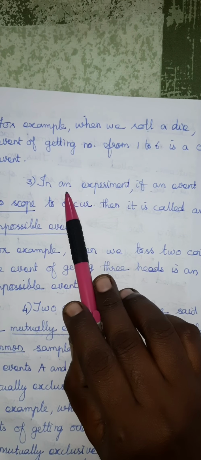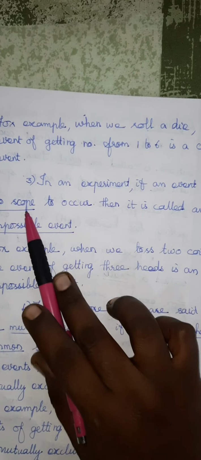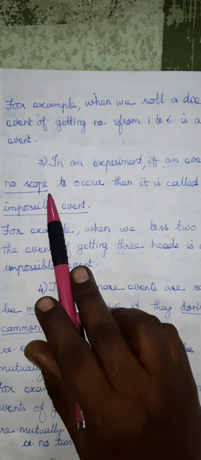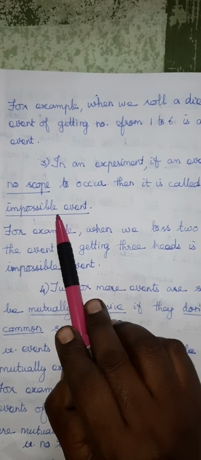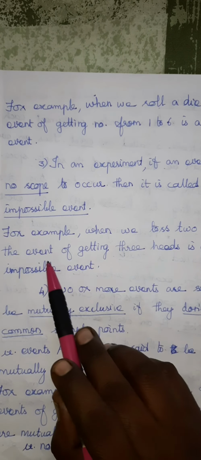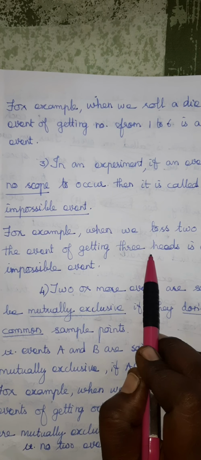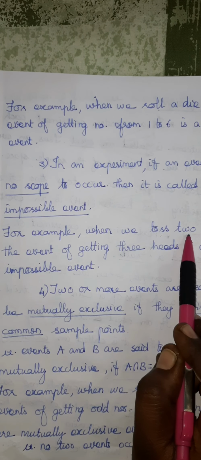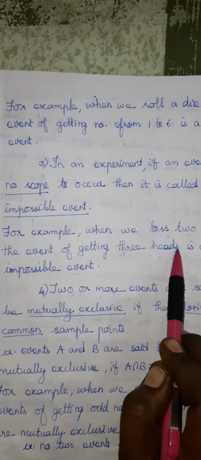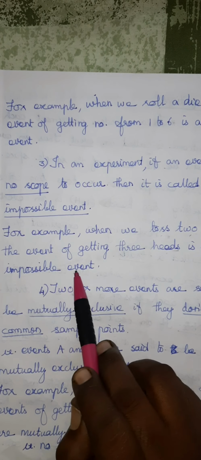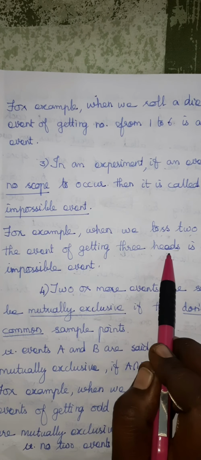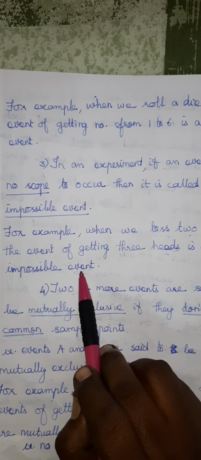Next, third one, in an experiment, if an event has no scope to occur, then it is called an impossible event. There is no chance to occur. What example is given? If you are tossing 2 coins, for getting 3 heads, will you get? When you are tossing 2 coins, there is only the chance to get 2 heads. But here they ask for the event of getting 3 heads. This event is not possible. So we can say it is an impossible event, like an empty set. There is no chance to get 3 heads, so it is an impossible event.